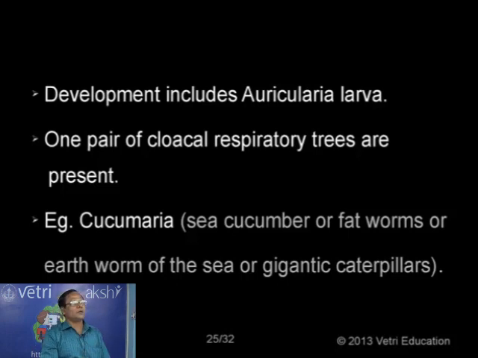Now here the name of the larva, Auricularia. So the body is elongated, just like a cucumber. Hence the animal is called Cucumaria, normally known as sea cucumber. As the body is very flat and fat in nature, this animal is also called fat bones. Another nickname is earthworm of the sea, also called gigantic caterpillars. So the sea cucumbers are normally called fat bones, earthworm of the sea or gigantic caterpillars. Together the scientific name is Cucumaria.